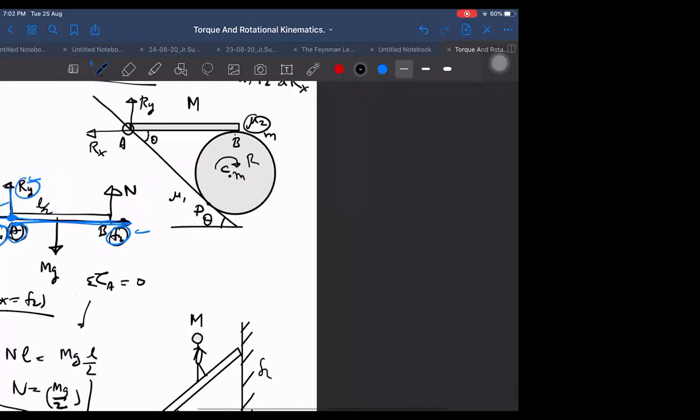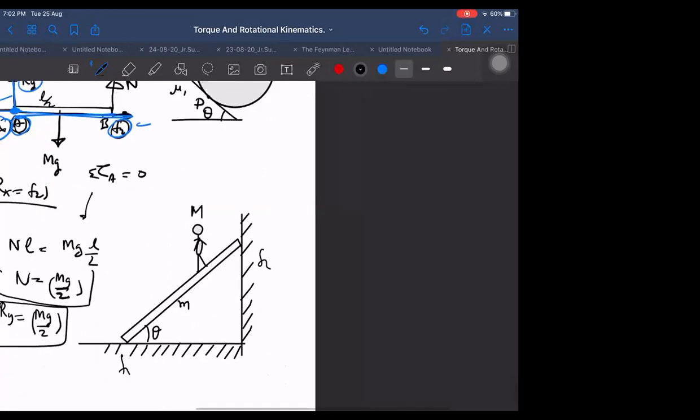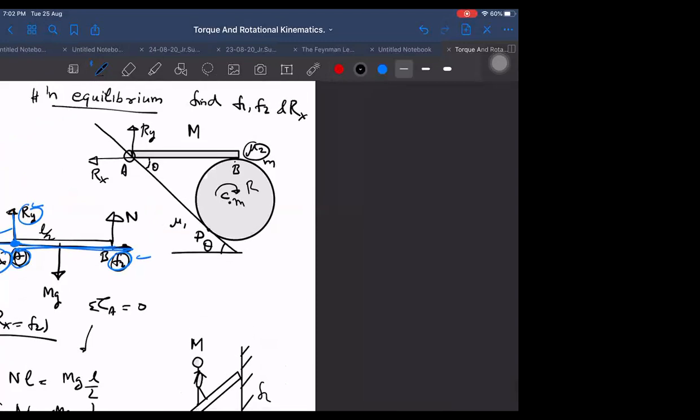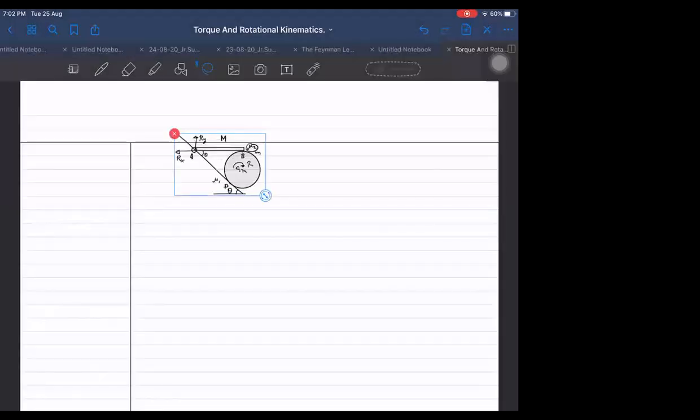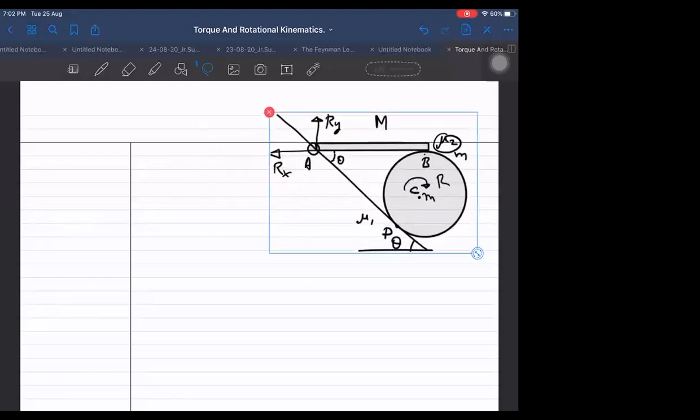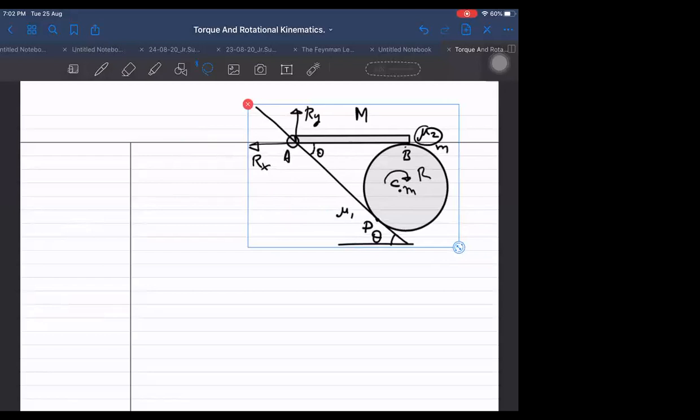But again, I think I started a lot of discussion. Before that, I did not ask you the important question which I normally ask: which is the convenient point? Without going for the convenient point, I started doing this question. Let me first search for the convenient point. Which point is most convenient for you? And not necessarily do we have to draw the diagram of one body at a time. We can draw for the combined system. That will sometimes be easier for us, because I don't have to worry about internal forces. The effect of internal forces will be cancelled out.